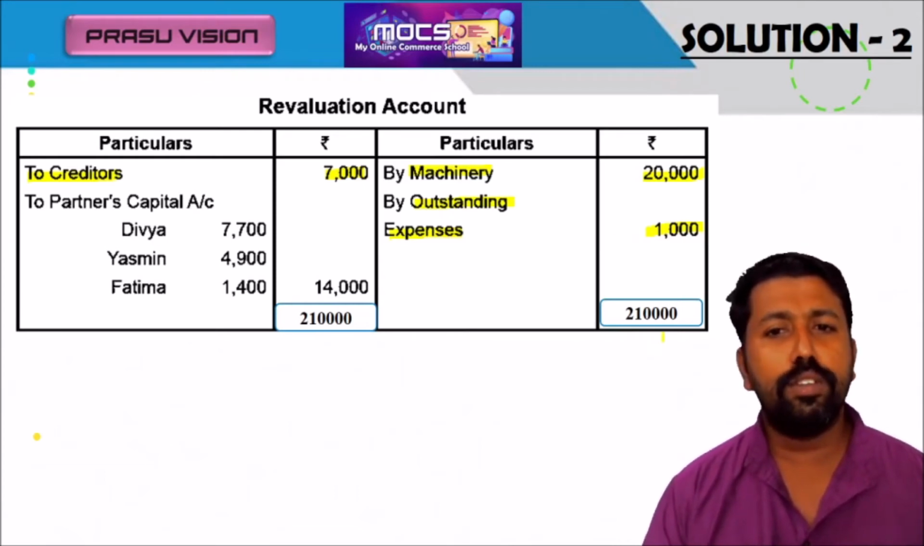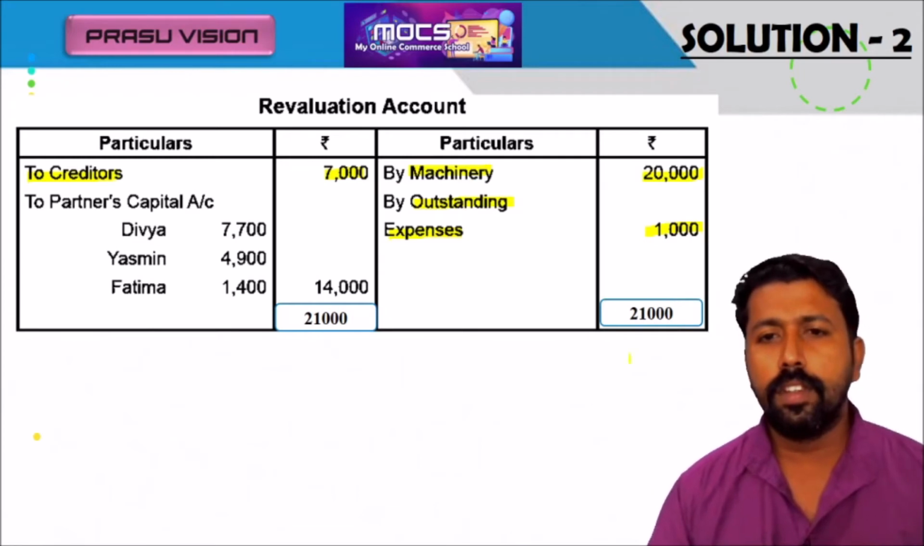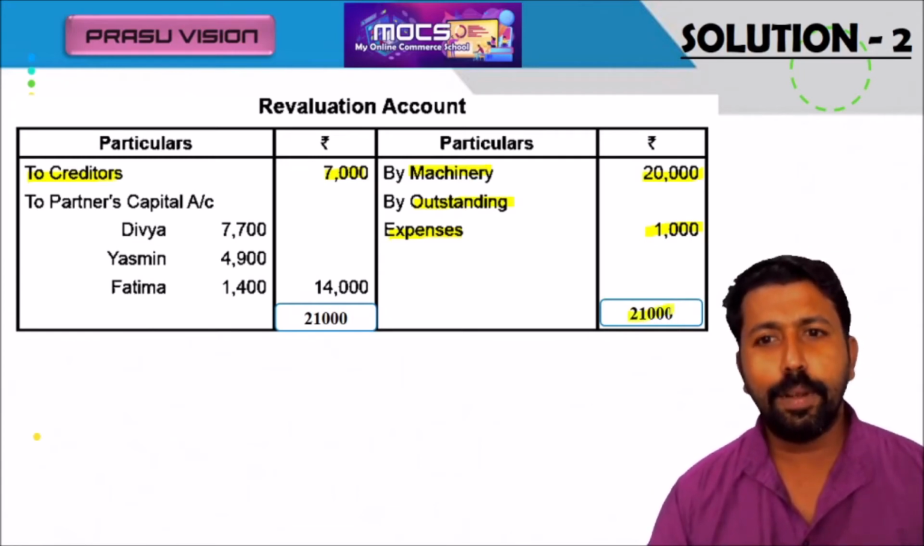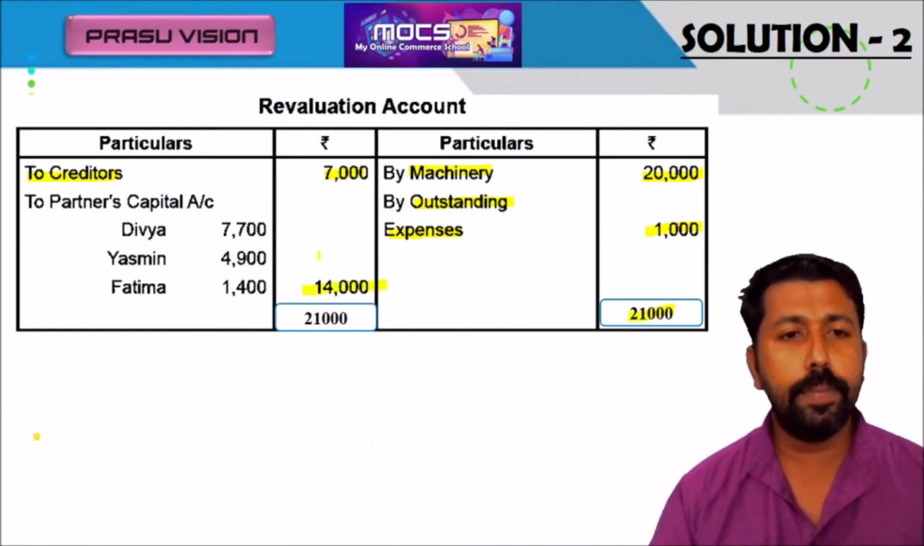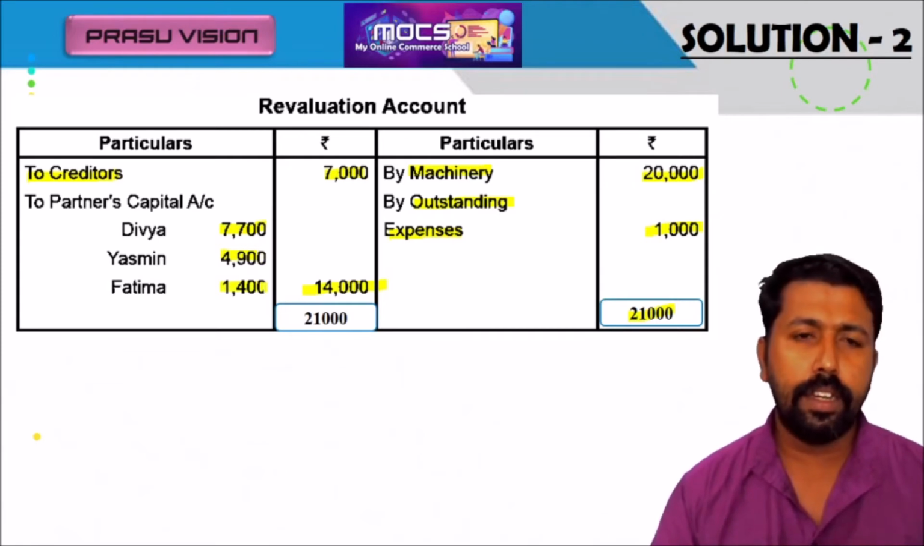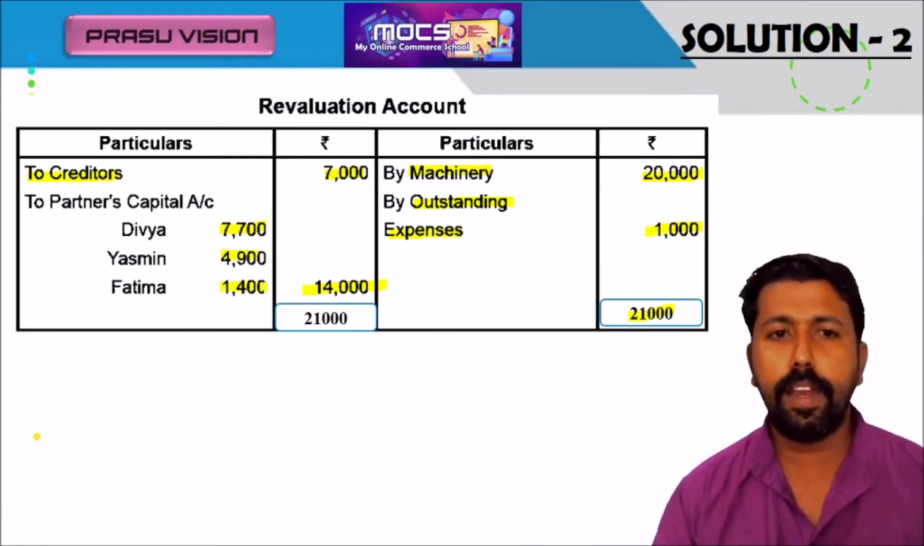So nothing else, we have to calculate the total 21,000. So the account total will be 21,000. When we deduct the 7,000, we will get 14,000. It will be shared by the partners in their old ratio: 7,700, 4,900 and 1,400. We have to prepare the capital account next.